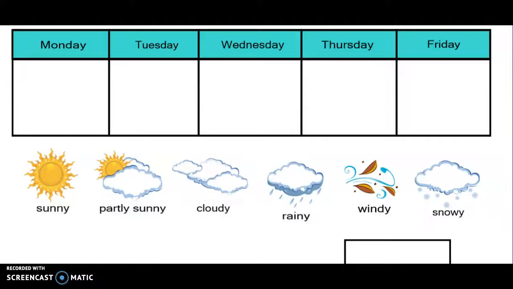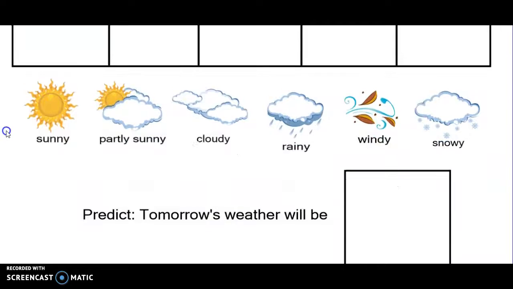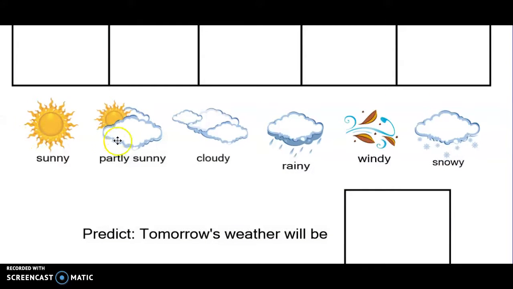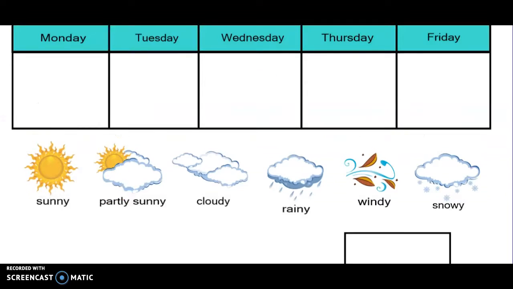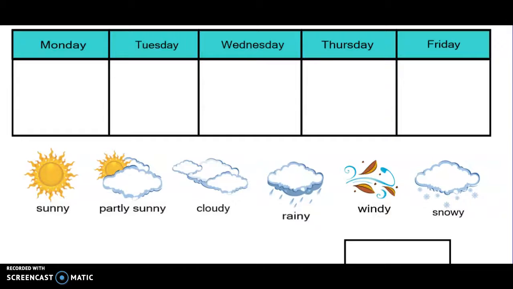Let's take a look. What kind of weather do we have outside? Is it sunny? Sunny with some clouds, cloudy, rainy, windy, snowy. It is a cloudy day today, but it's supposed to become a windy day.